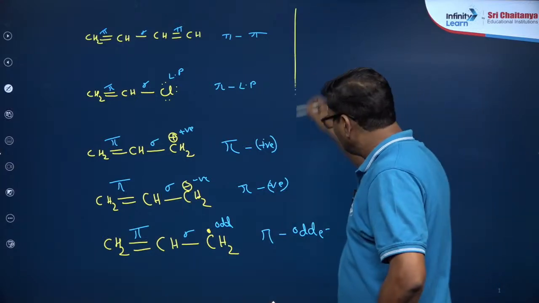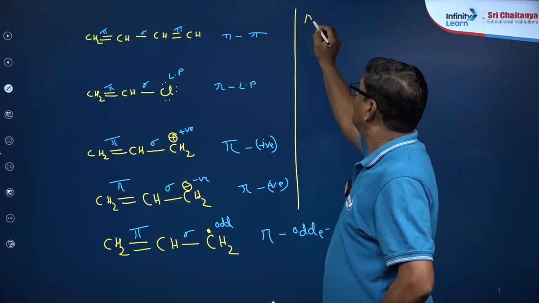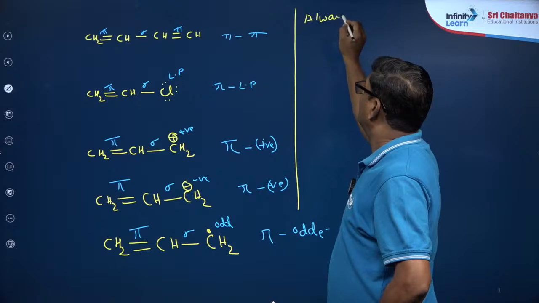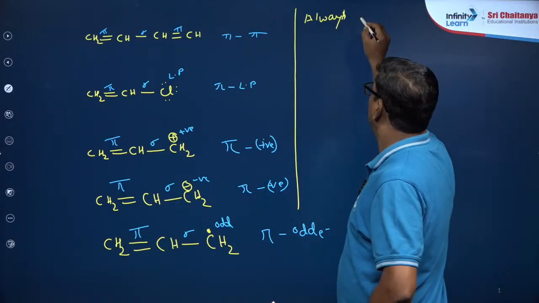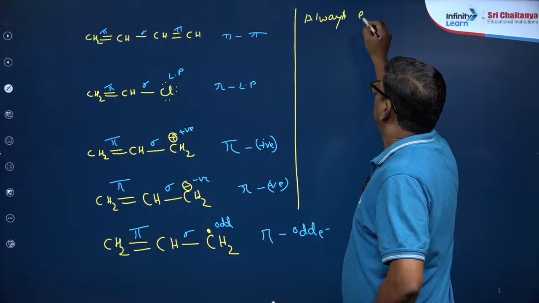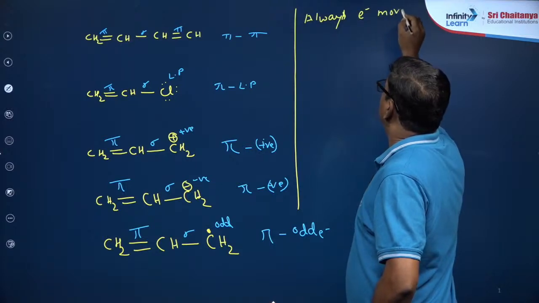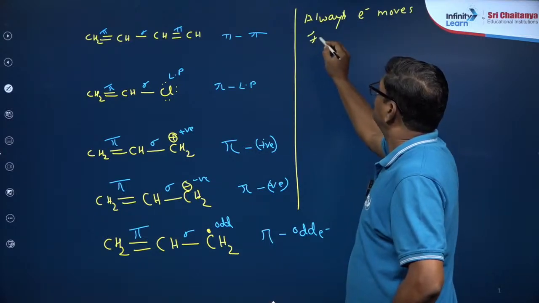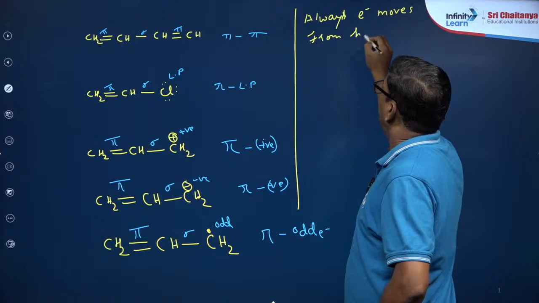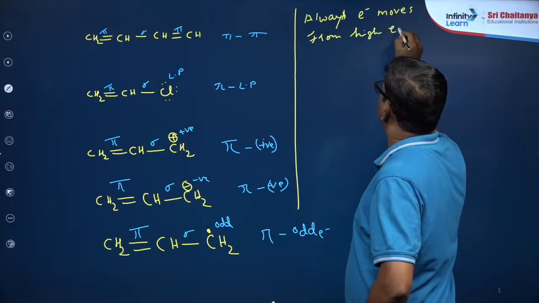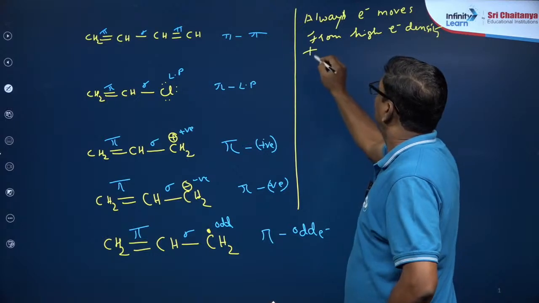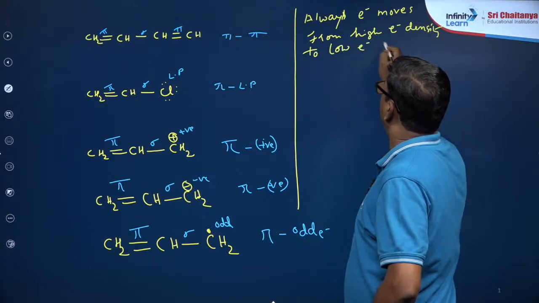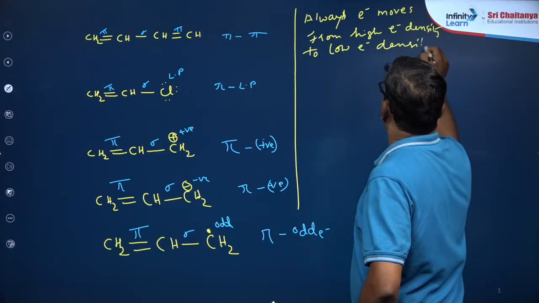So always, always, कहीं नहीं लिखा, electron moves from high electron density to low electron density. Bas.